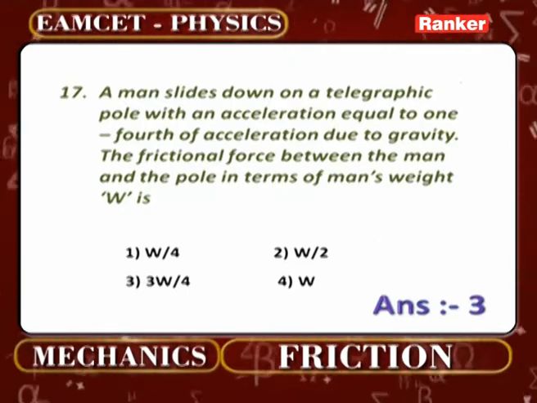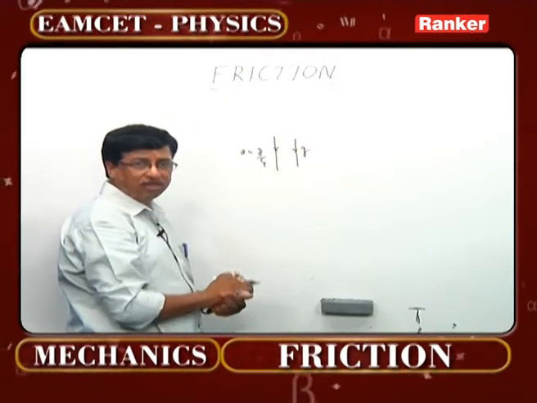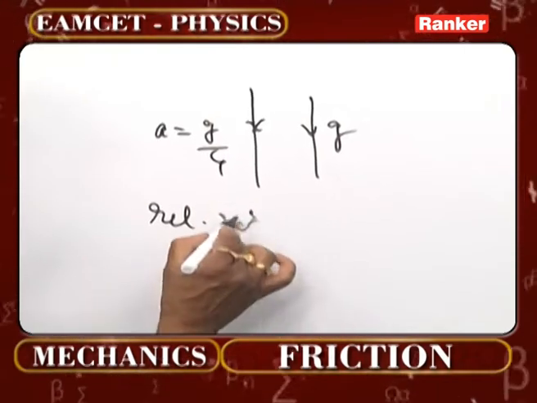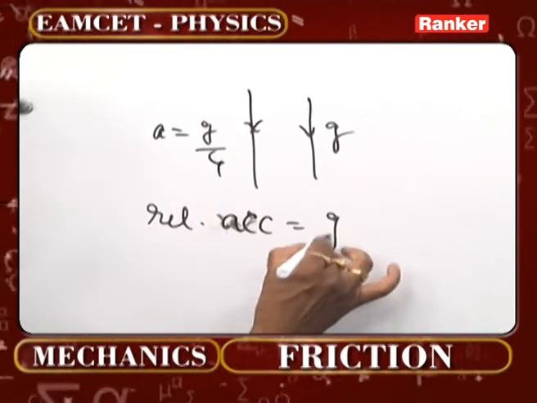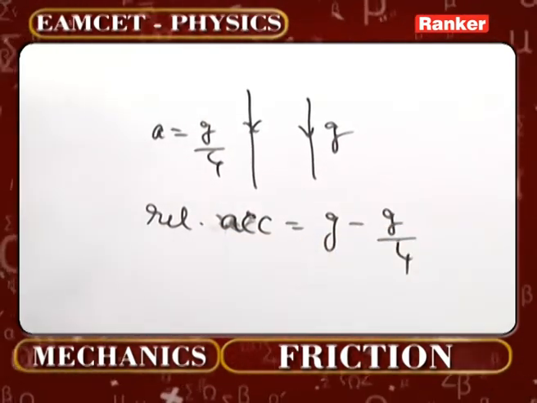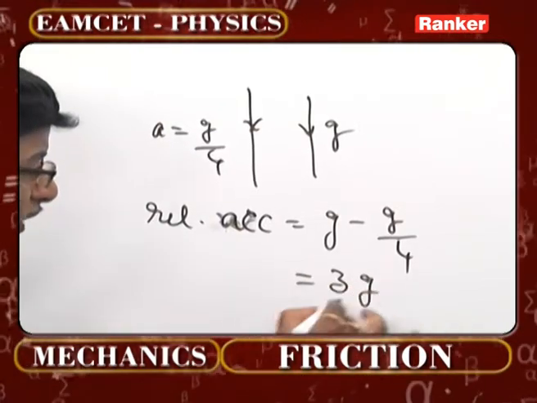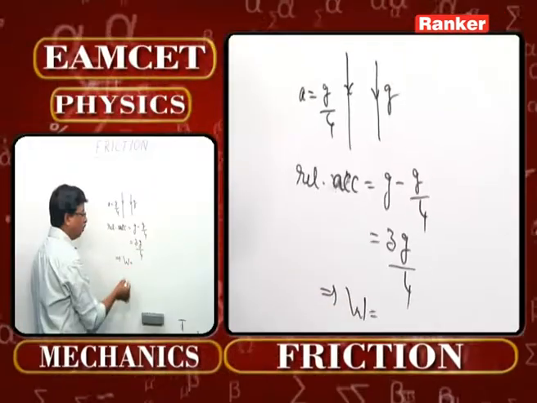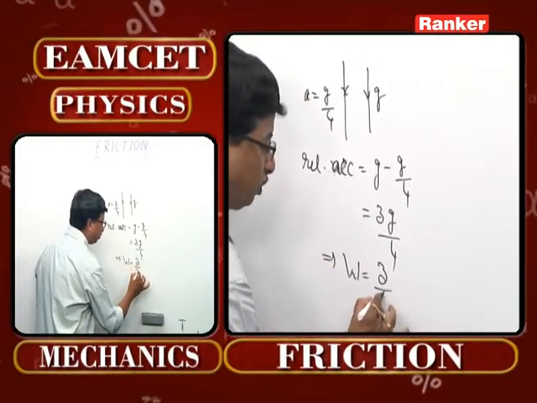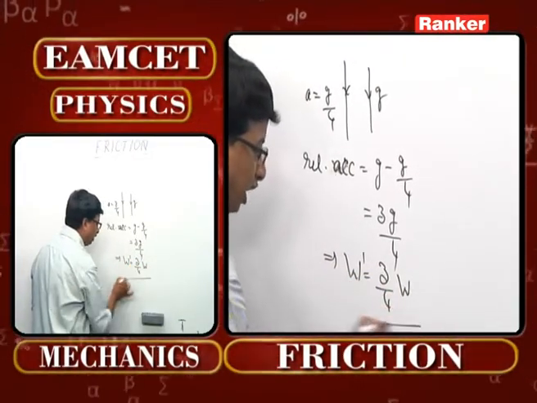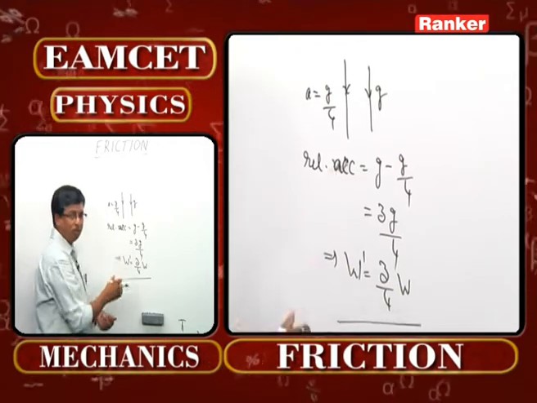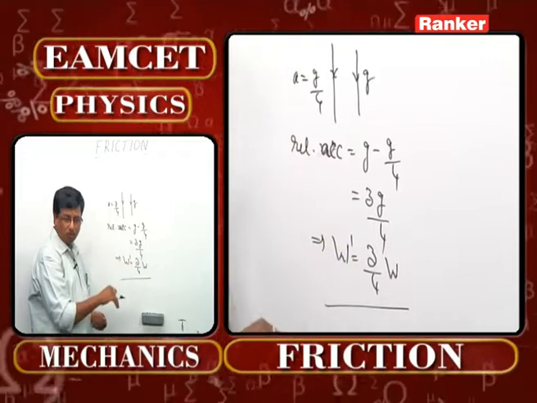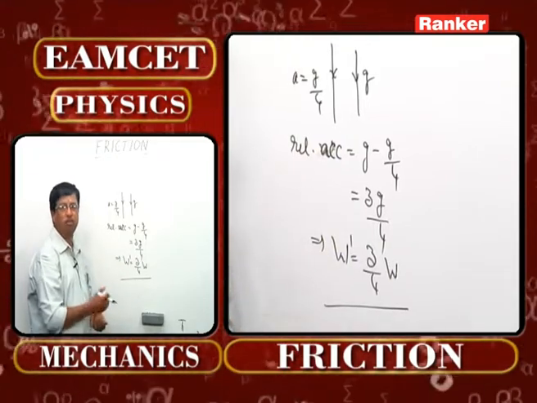But acceleration due to gravity is already acting on the person there. Then what will be the relative acceleration? Relative acceleration becomes g minus g by 4. That means it becomes 3g by 4. Then what will be the corresponding weight of the person? It should be 3/4 the weight now. When g is becoming 3/4, automatically the weight of the person also becomes 3/4.